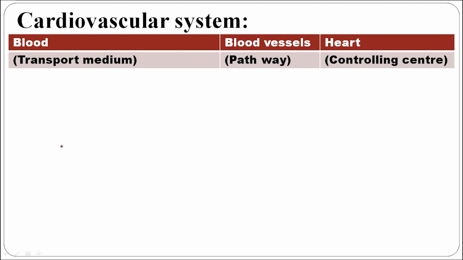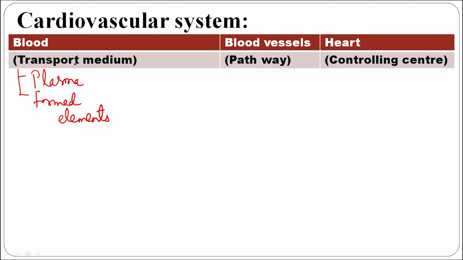Let us classify the blood vascular system, that is known as the cardiovascular system. Composition of blood in a normal adult. The fluid part of the blood is known as plasma, whereas the cellular part of the blood is known as formed elements.